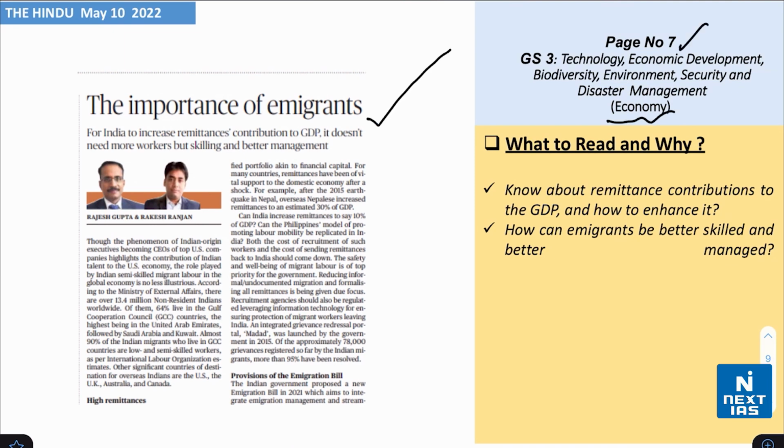Take a look on page number 7 from the topic of economy. Again, the headline says that the importance of immigrants. You need to understand and know about the remittance contributions to the GDP and how to enhance the same. Also, how can immigrants be better skilled and better managed?